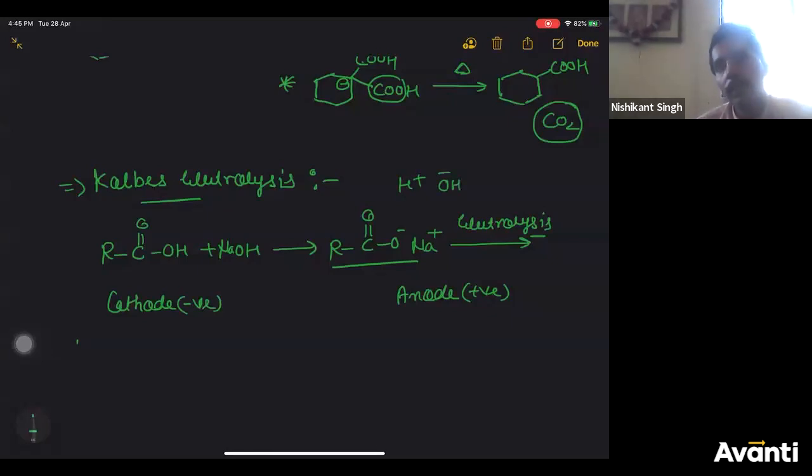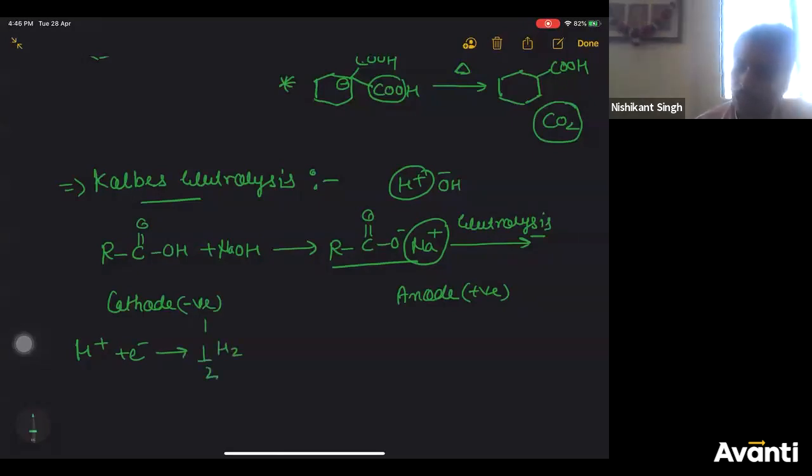The tendency of H plus to migrate to cathode is more than Na plus. You study it in second year. So H plus will go to cathode and liberate H2 gas. This is a reduction reaction. Cathode always shows reduction reaction. Anode always has oxidation.